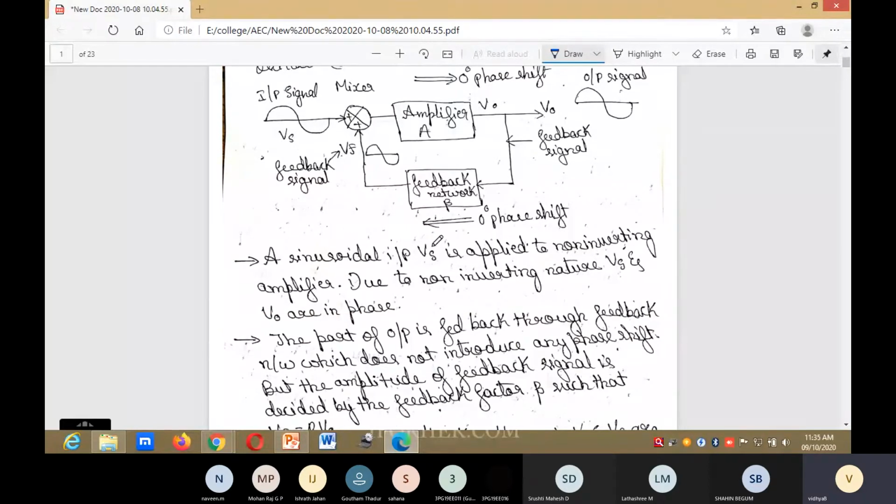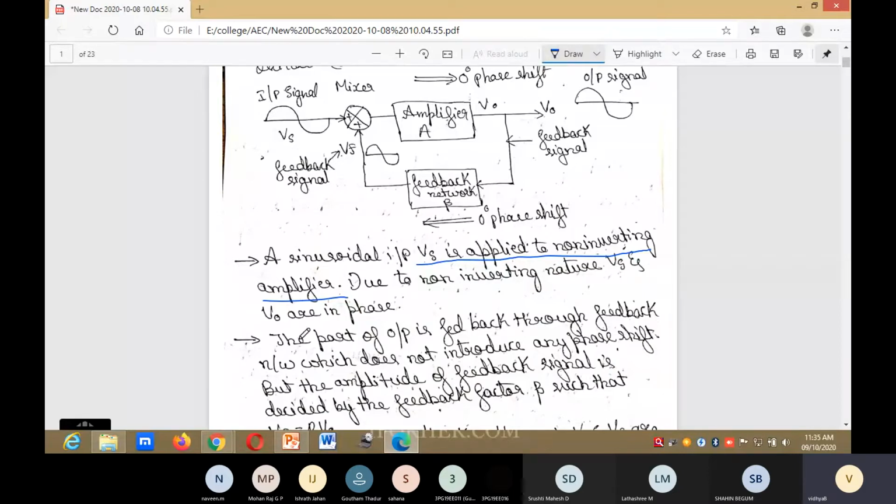The sinusoidal input Vs is applied to a non-inverting amplifier. Inverting amplifier means if we give positive, output is negative. Non-inverting means whatever you give as input, the output will be the same. Invert means it will change. Due to the non-inverting nature, Vs and V0 are in the same phase, that means input and output are in the same phase.